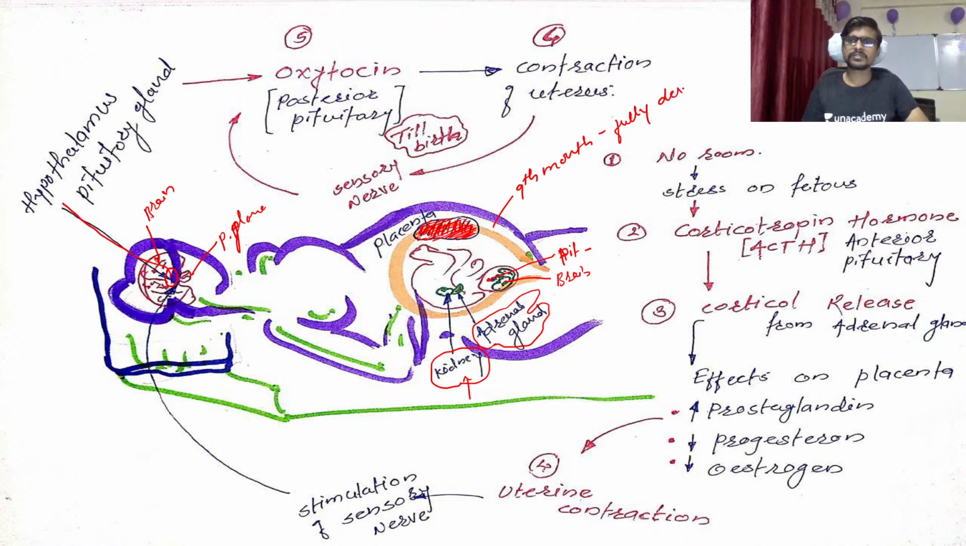Okay, so at the ninth month, the baby is fully developed. So the fully developed baby does not have more room or more space inside the uterus, so it starts stress on the fetus. Okay, due to the very little space for the baby, the baby is now inside this very little space and it starts the stretch on the baby. Okay, so this stress on the baby will increase the ACTH hormone from the anterior pituitary of the baby.